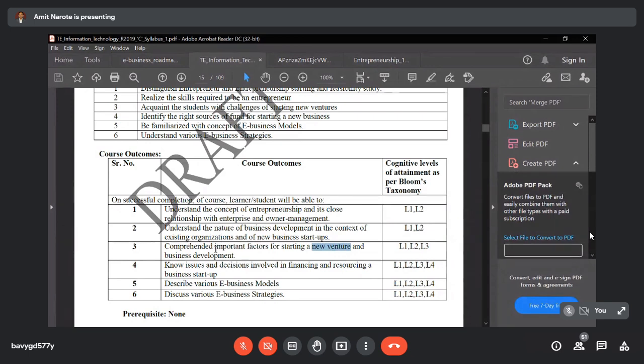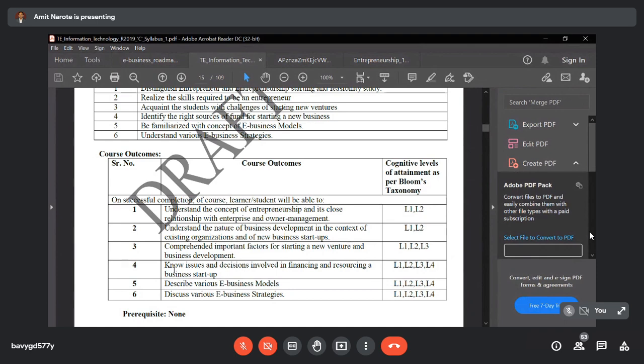Comprehend important factors for starting a new venture and business development. This is CO number 3. Then CO number 4: know the issues and decisions involved in financing and resourcing a business startup. What are the key issues and decisions involved?